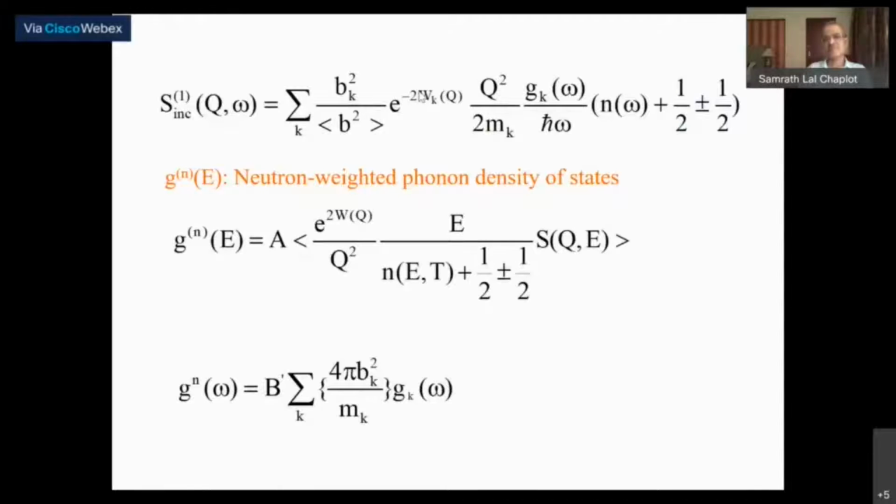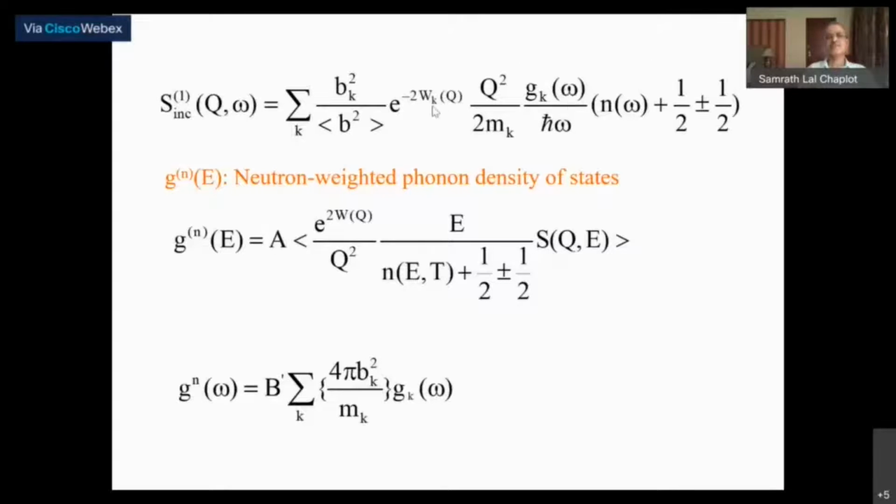And of course, in the problem that we just discussed, I'm just assuming that my phonon density of states is just a delta function at frequency equal to 20 terahertz. Not omega, sorry, the frequency, not the angular frequency. So just take a delta function, and there is only one atom, so this sum is just 1.